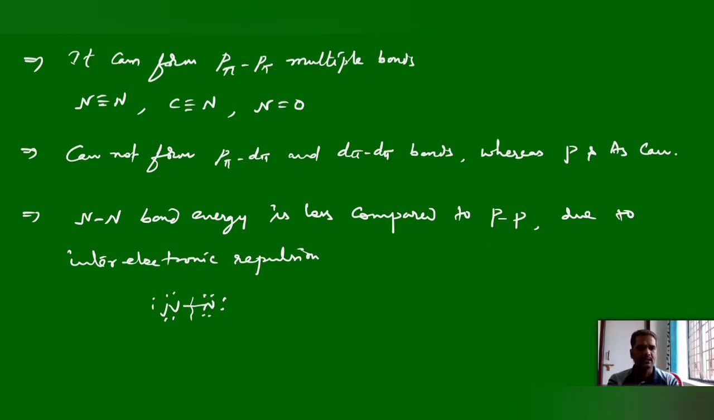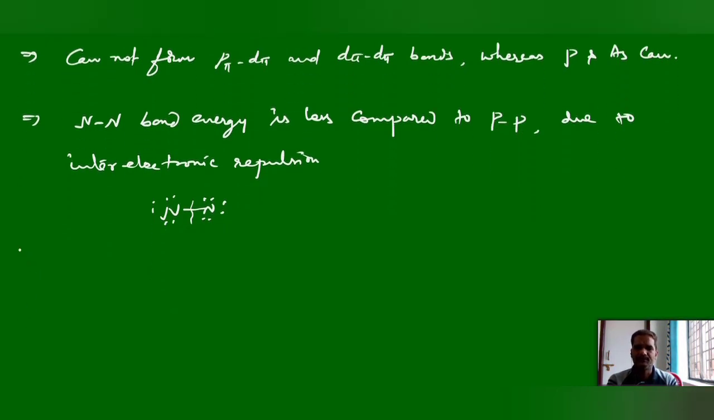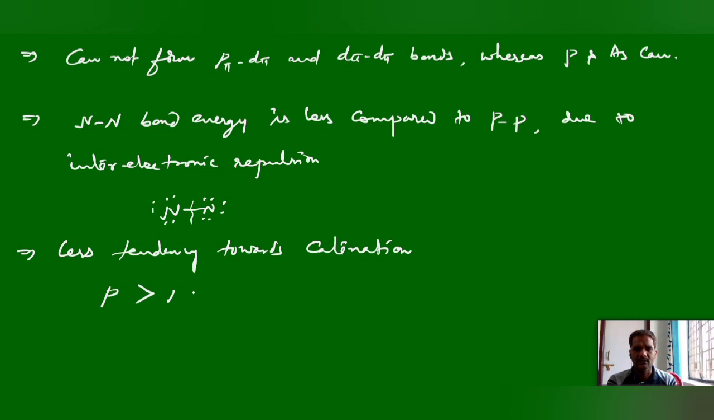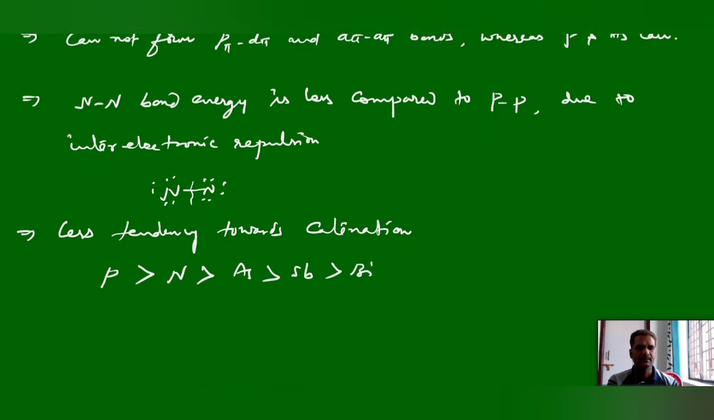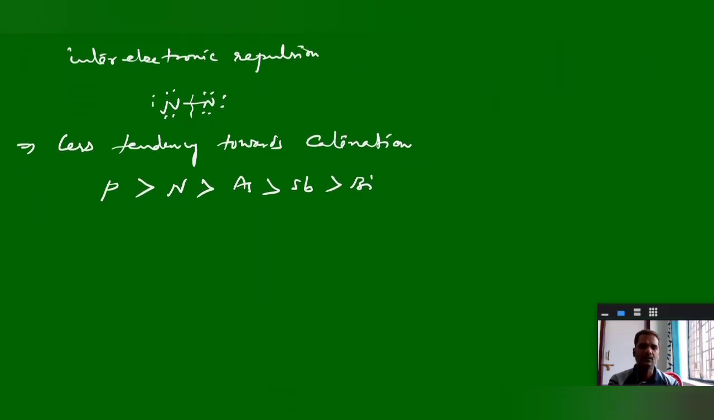Due to that, nitrogen can show less tendency towards the catenation property because of less single bond energy. Here if you see the group elements, phosphorus can show more catenation property than nitrogen. Then you have the remaining arsenic, antimony, bismuth. And this is the catenation property for the group elements. Phosphorus can show more catenation property due to the more single bond energy.